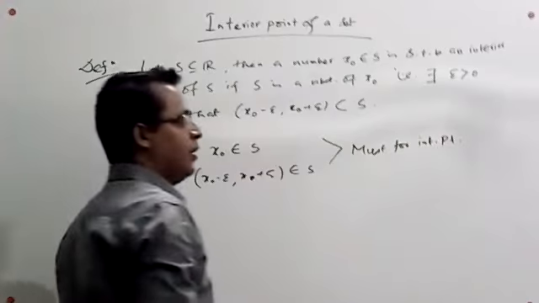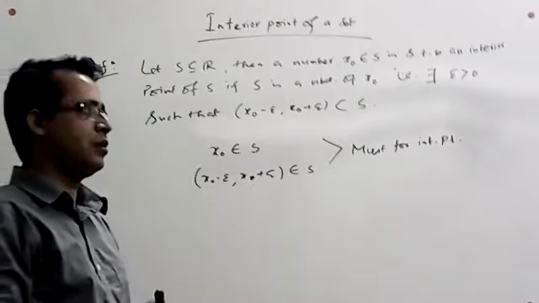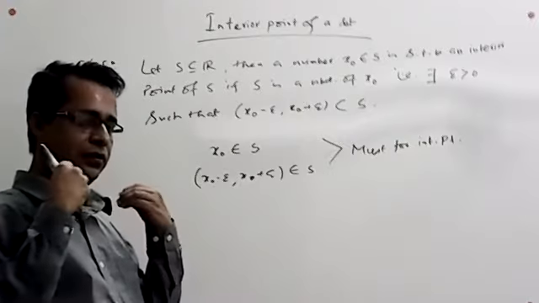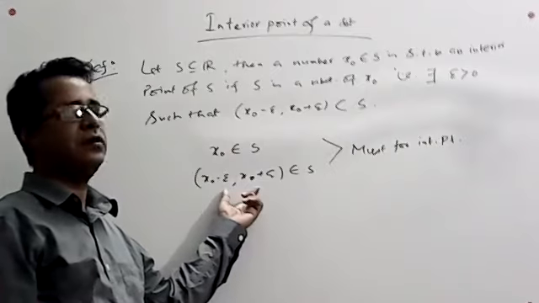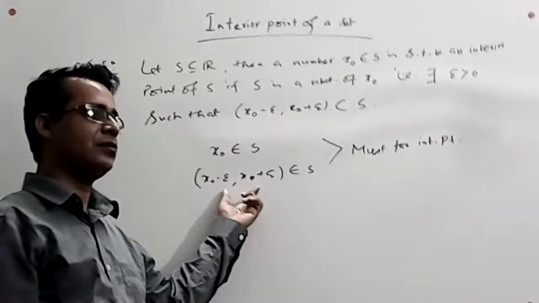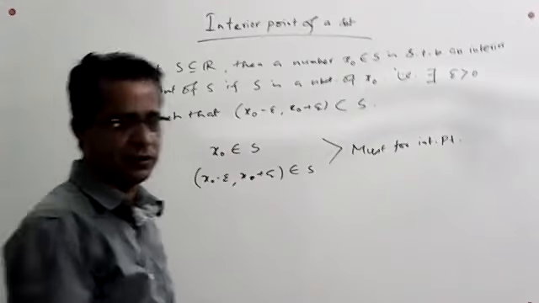That is, x naught lies in S, and its neighborhood also lies in the set S.